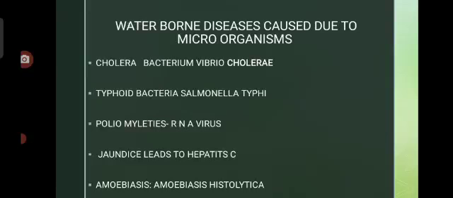When this bacteria enters our body, it attacks the liver mainly, and enterotoxins are produced. When these enterotoxins mix with the blood, they cause fever from mild to severe, along with vomiting and loss of weight, all these symptoms may occur.